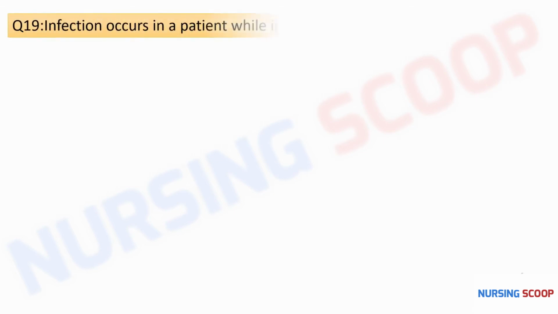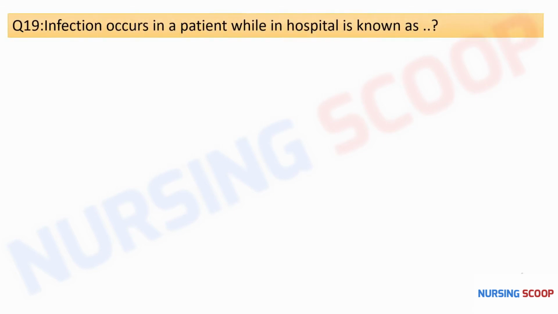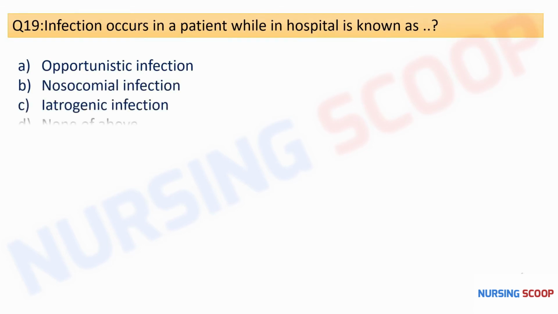So our next question is, infections occurring in a patient while in hospital is known as opportunistic infection, nosocomial infection, iatrogenic infection, or none of the above. So here the right option is option B, that is a nosocomial infection. So this nosocomial infection occurs within the 48 hours of the hospital admission, and due to this it is also known as the hospital acquired infections.